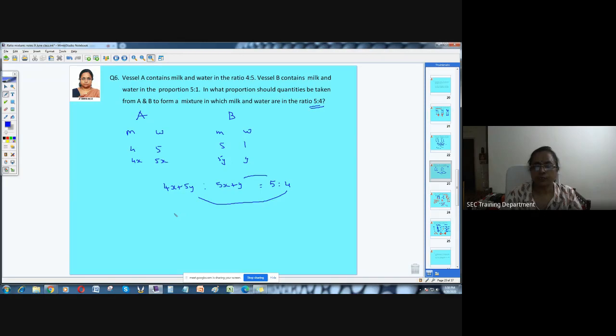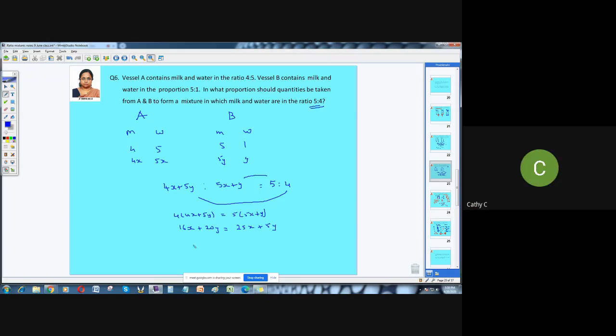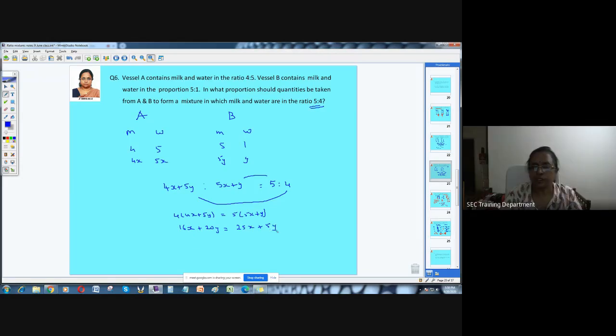So it's going to be 4 into 4x plus 5y equals 5 into 5x plus y. So this is going to be 16x plus 20y equals 25x plus 5y. We can bring this here, then this becomes 15y equals 9x. So if y is 9, x will be 15.